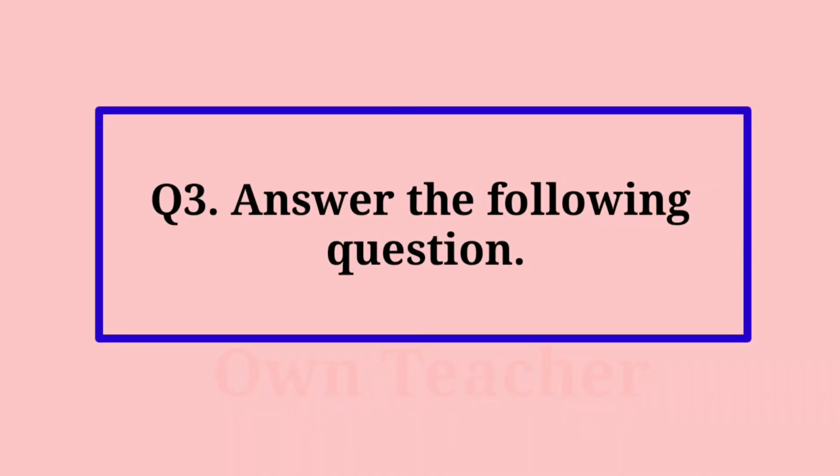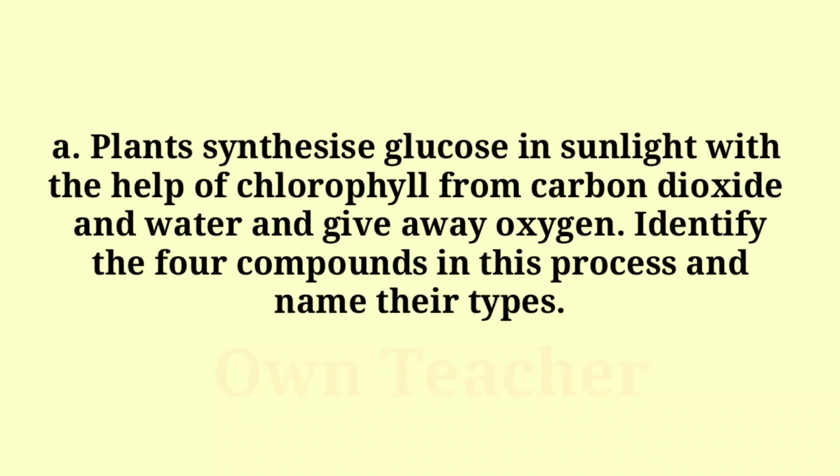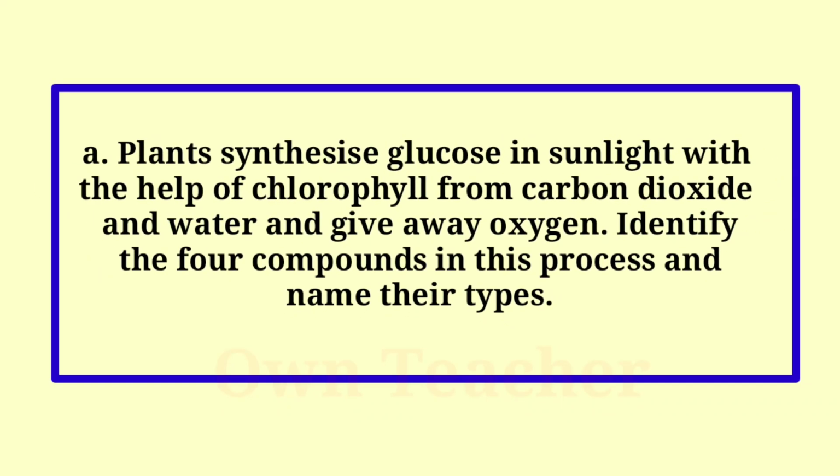Question 3. Answer the following question. A. Plants synthesize glucose in sunlight with the help of chlorophyll from carbon dioxide and water and give away oxygen. Identify the 4 compounds in this process and name their types.